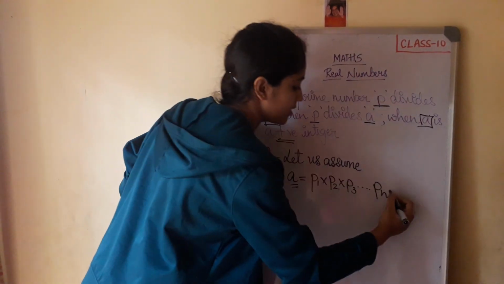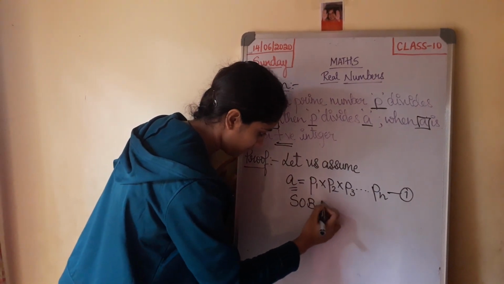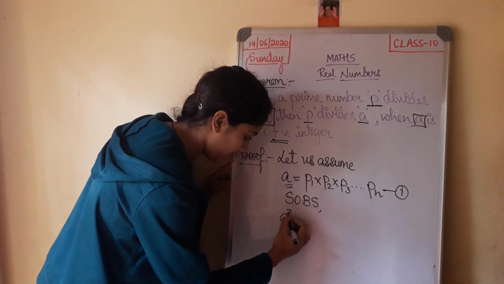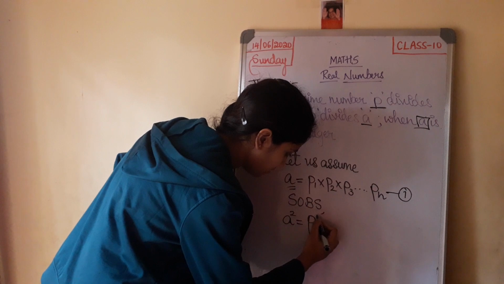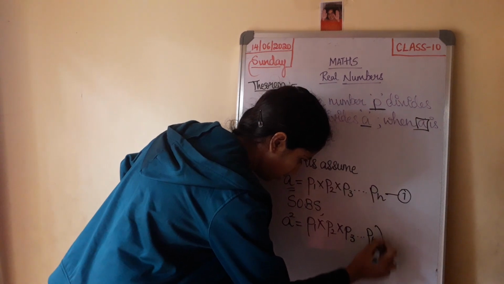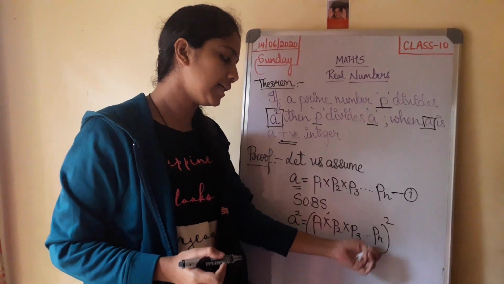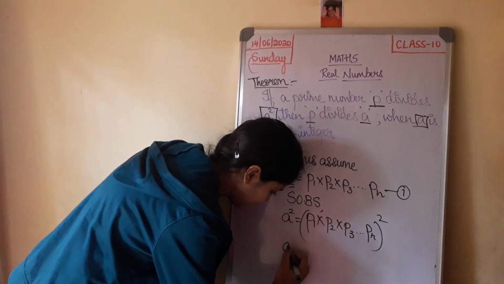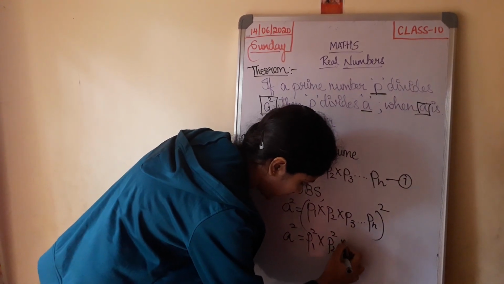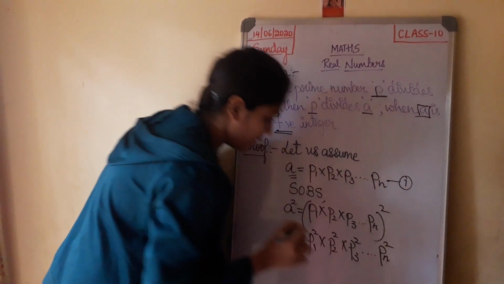Now let this be equation 1. Now when I square on both the sides, that is the LHS and the RHS, I get A square is equal to P1 into P2 into P3 and so on until Pn the whole square. Now what does that mean? That A square is equal to P1 square into P2 square into P3 square and so on until Pn square.